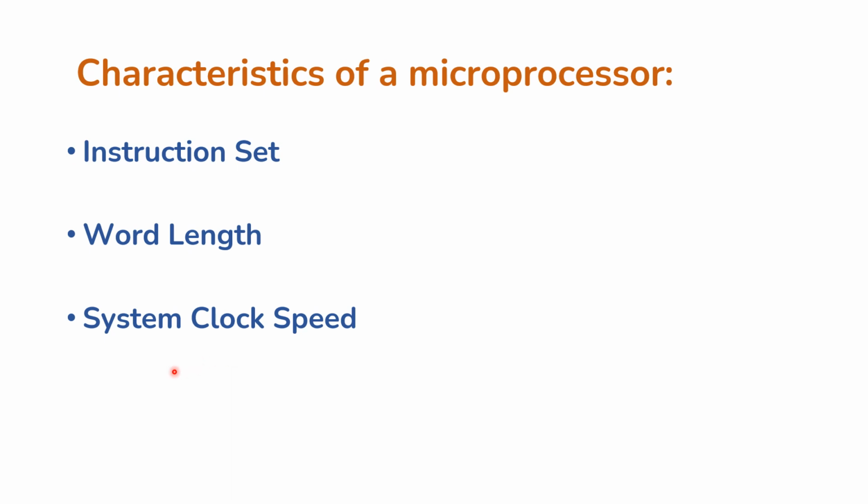Clock speeds are generally measured in millions of cycles per second and 1000 million cycles per second. It is measured in megahertz and gigahertz respectively. Clock speed is also considered to be a very important aspect of predicting the performance of the processor. Moving on to the next slide.